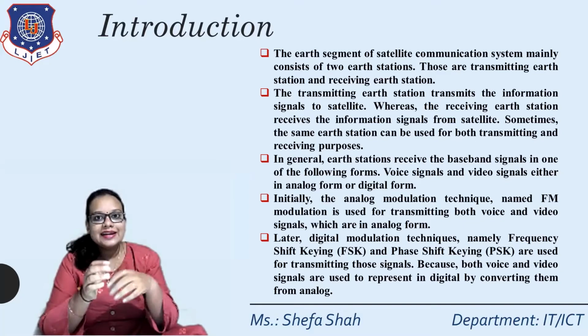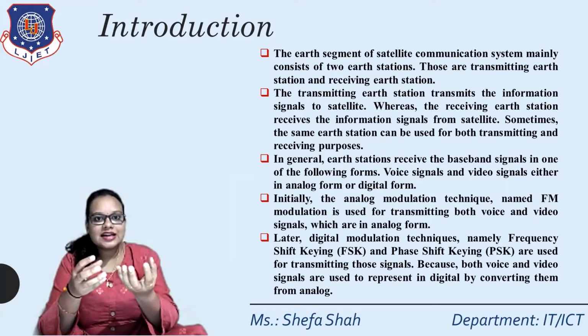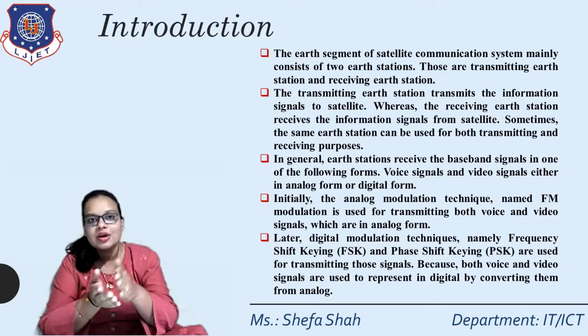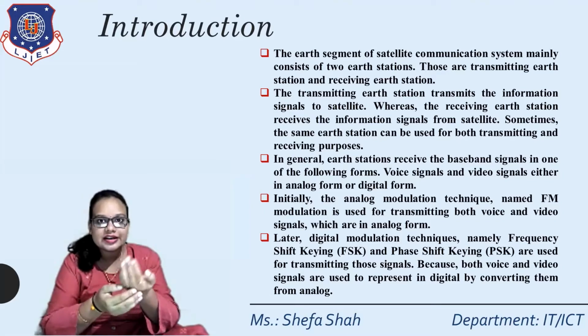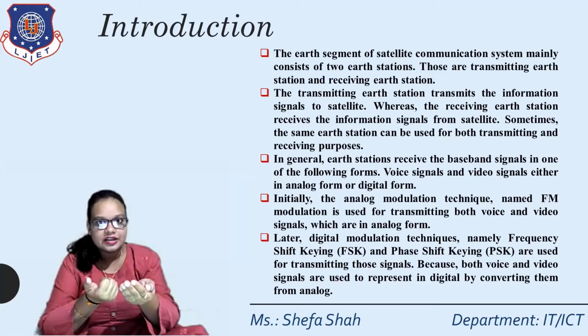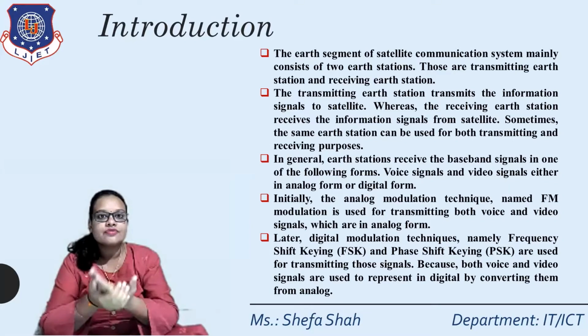Later, digital modulation techniques, namely frequency shift keying or phase shift keying, were used if the data is in digital form, because both voice and video can be represented in digital by converting them from analog.